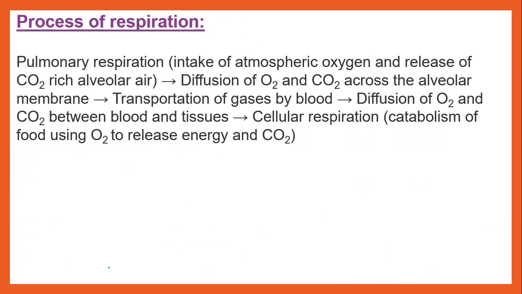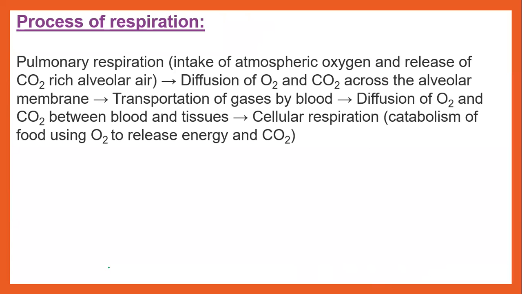Next, we are moving on to the process of respiration. We have already studied that the human respiratory system consists of a pair of external nostrils, a nasal chamber, nasopharynx, larynx, trachea, bronchi, bronchioles, finally the alveoli. Clear? Larynx is a sound box that produces sound.